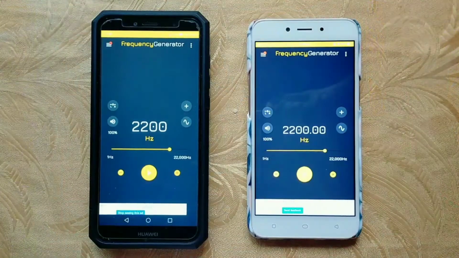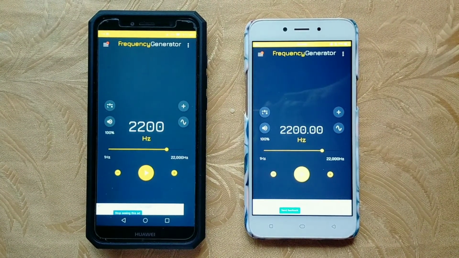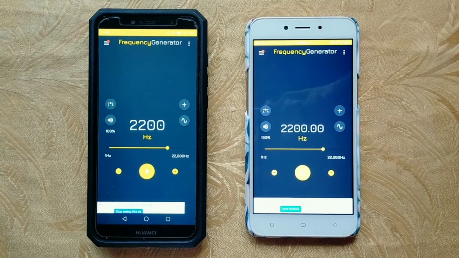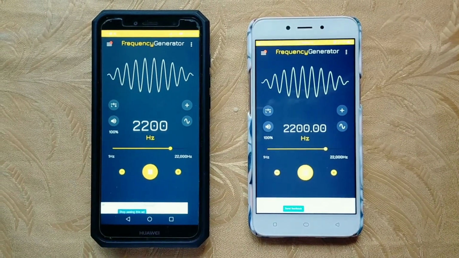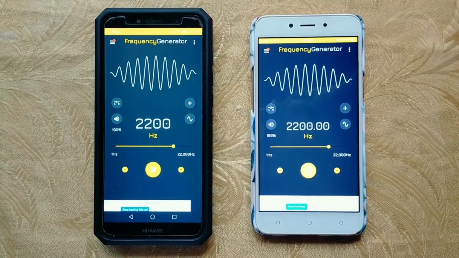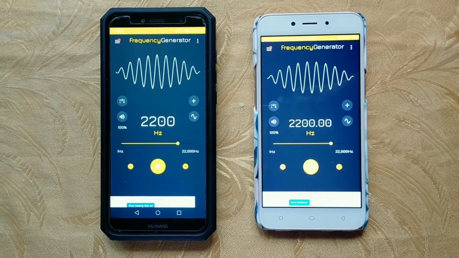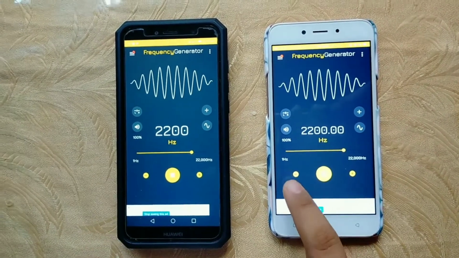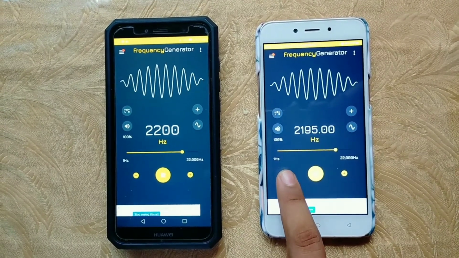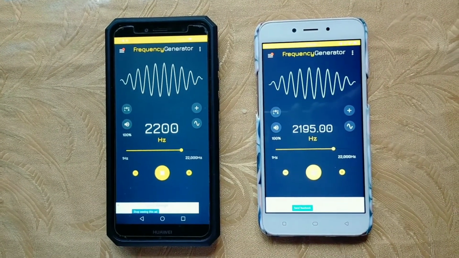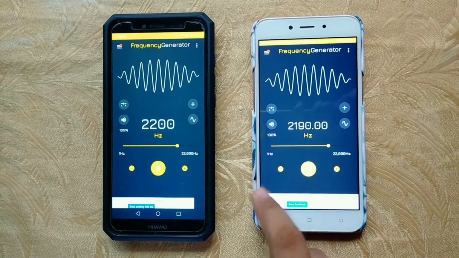Another example that I made to show wave interference using sound is when I downloaded a frequency generator application. I used two smartphones and set the frequency generator application of both phones to 2200 Hz. The sound we are hearing is a constructive interference as both support each other. And when I change the frequency of the other one, the sound isn't consistent, and this is destructive interference. This example simply addresses constructive and destructive interference using sound.